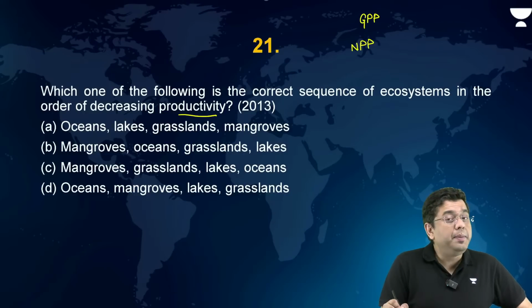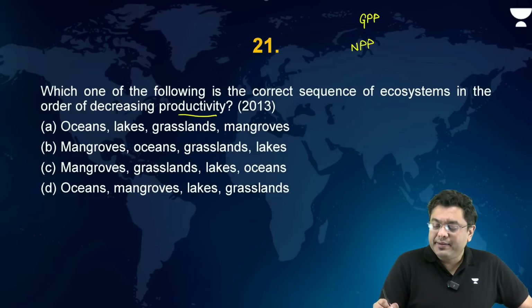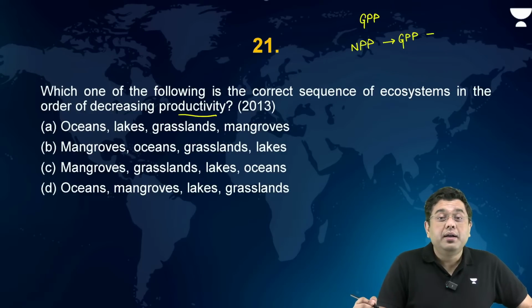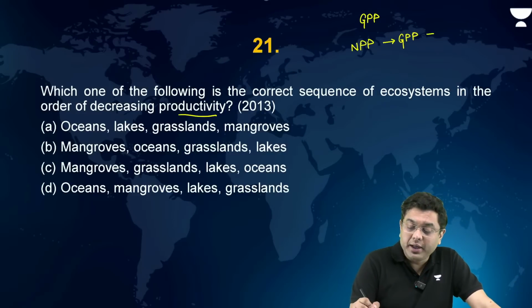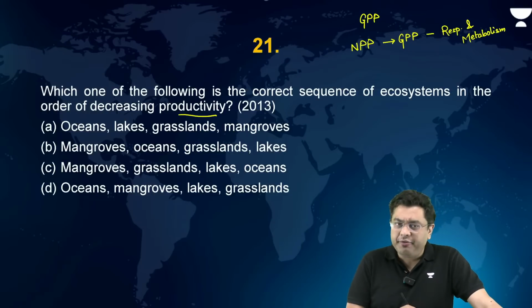And that is where you get the net primary productivity. What is net primary productivity? It is gross primary productivity minus the organic product required for respiration and metabolism. Okay? So that is an associated concept that you should be aware of.